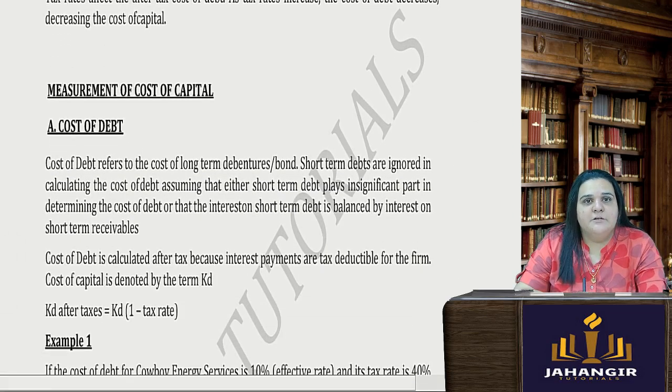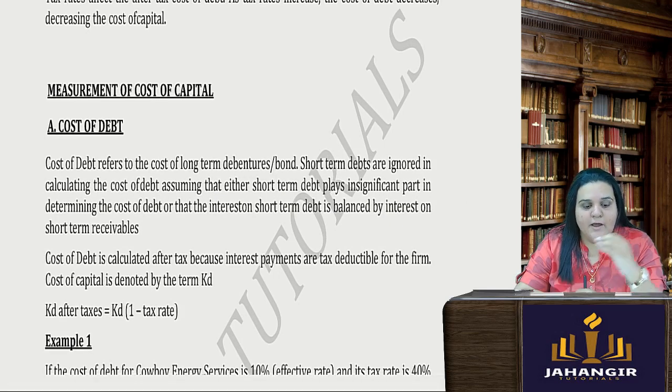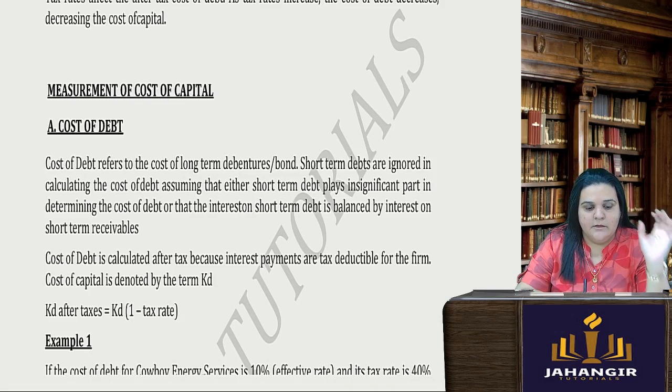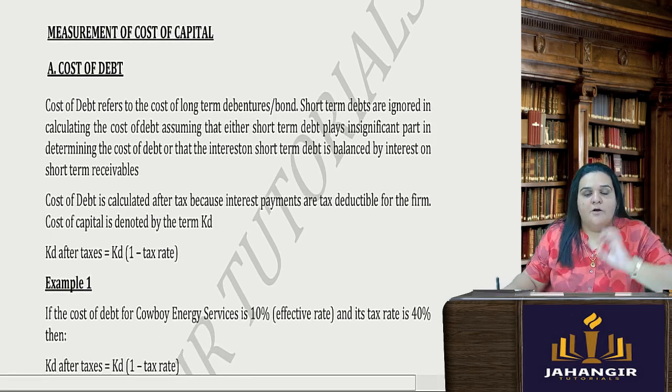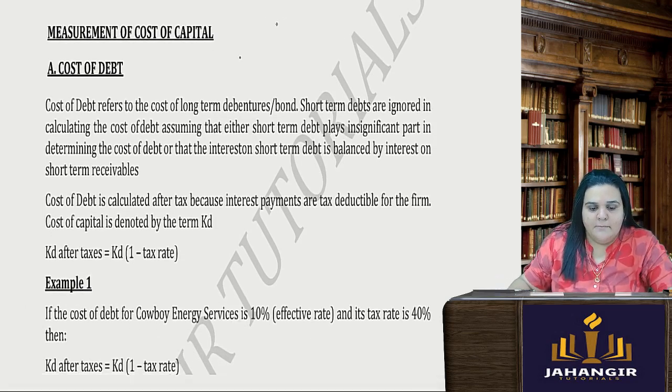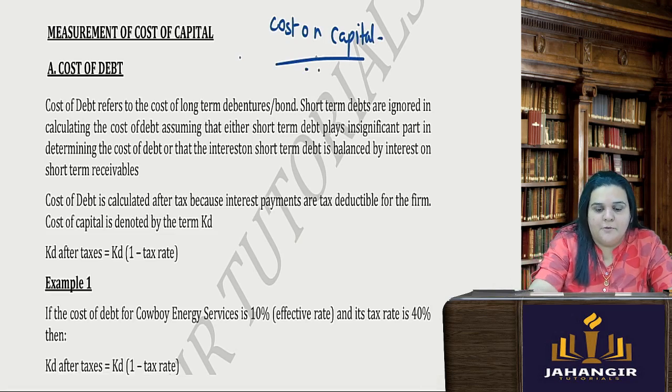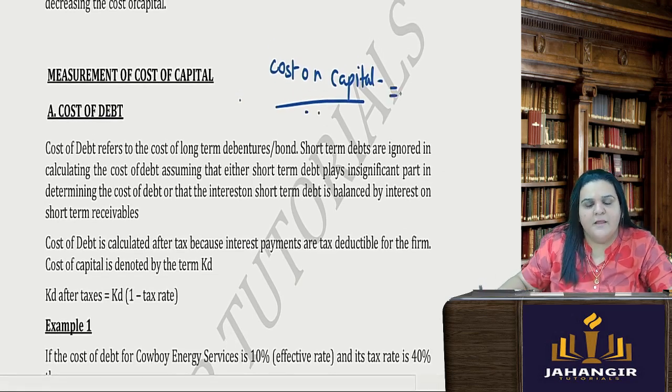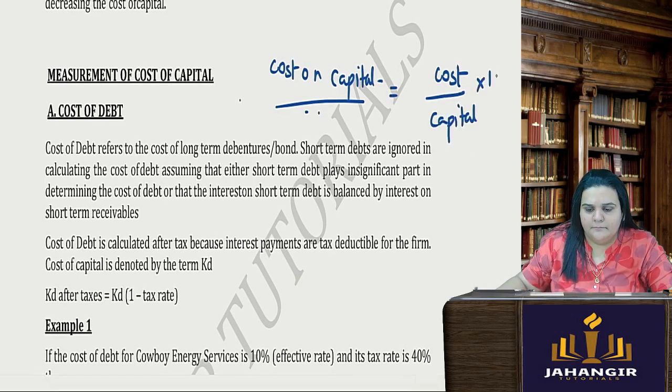Now, measurement of cost of capital is all that we have done in our problems. So you have to solve the sums and then come back to reading this particular theory. First, A is the cost of debt. Cost of capital is nothing but basically cost on capital. If you read it like this, you will never forget the formula. The formula of any cost of capital will be the cost upon that capital into 100.